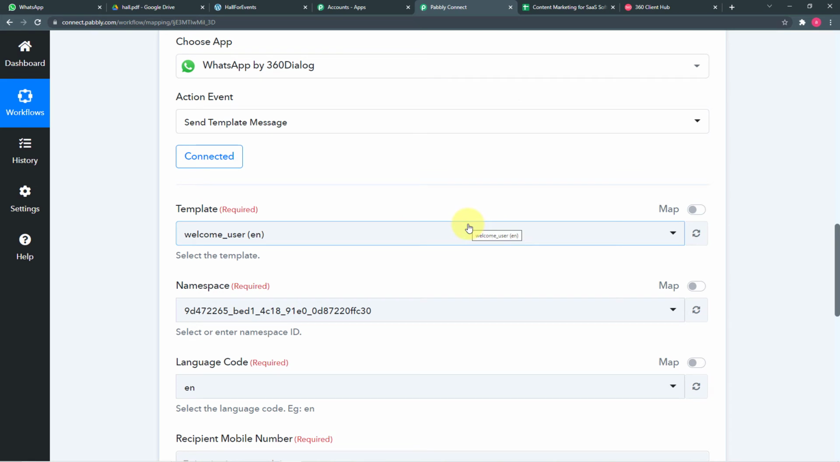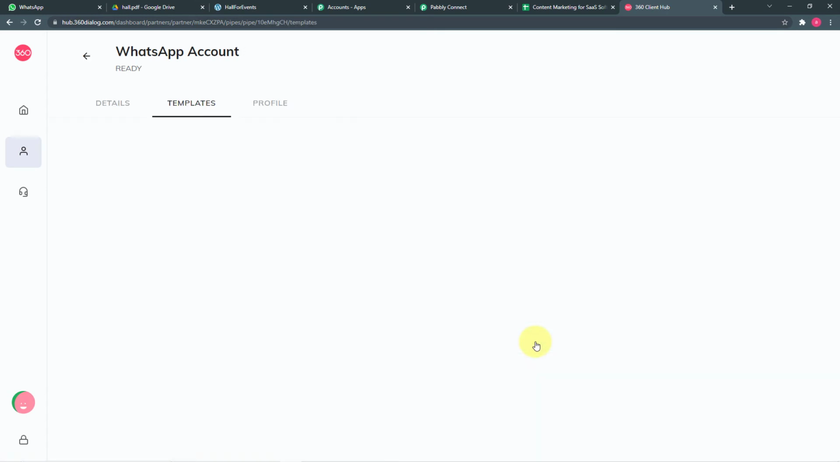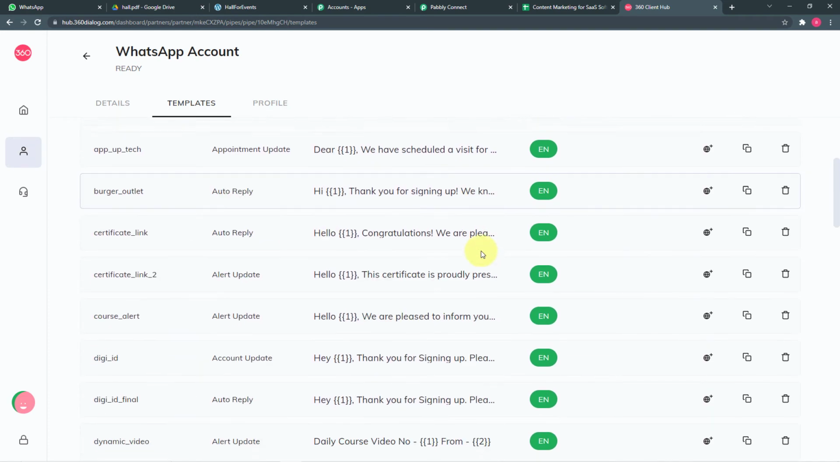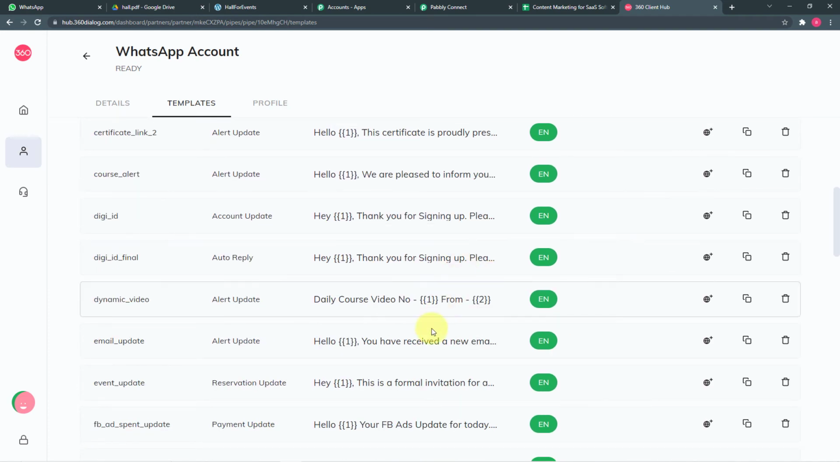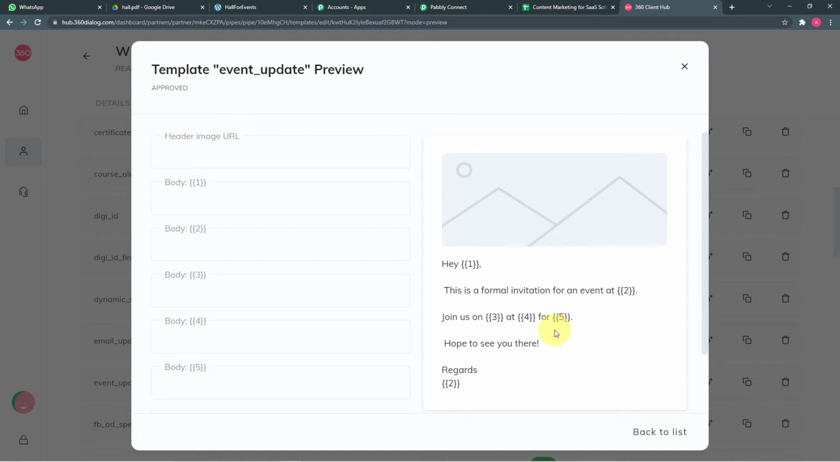So guys, first of all, let me show you what these templates are. I am going to my 360 account again, and here I am opening this manage template page, and these are the message templates we have in 360 dialog. So let me open one for you. So this is one example of a template. So guys, message templates are nothing but the messages that we want to send on WhatsApp, right?